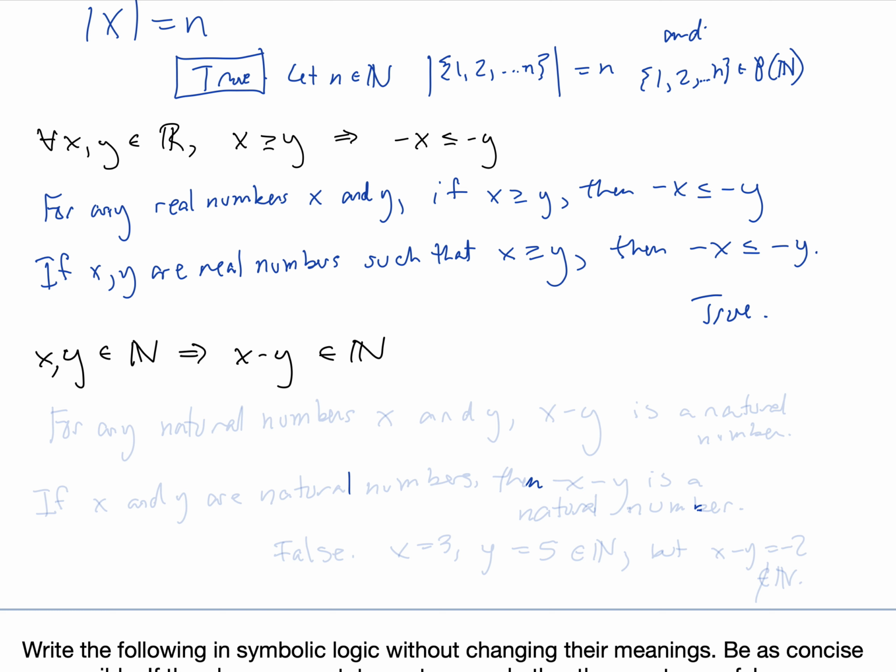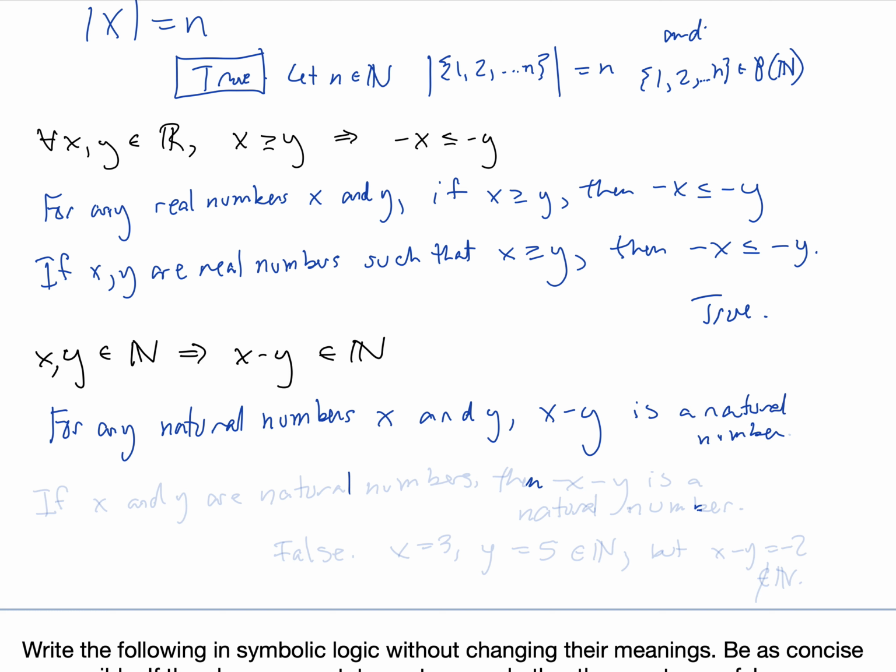And lastly, for this section, x and y being natural numbers implies that x minus y is in the natural numbers. Again, we could write that in different ways. We could either write it as an if-then statement or as a universally quantified statement. So we could write it as, for any natural numbers x and y, x minus y is a natural number.